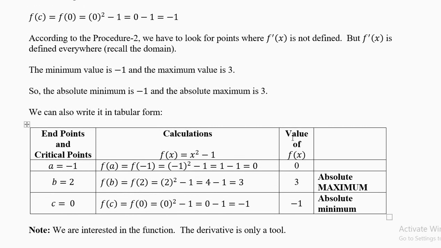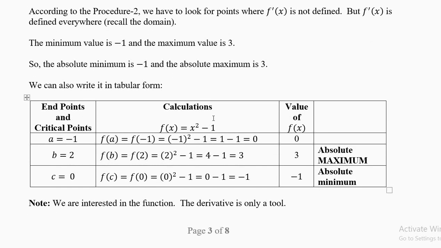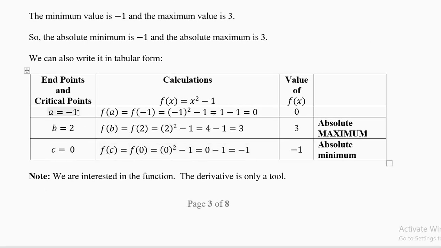Now let's look at the table. The table will make it easy for you. a equal to minus 1, b equal to 2. It is always given in the question. The critical points you have to calculate, and there is one critical point, c equal to 0. Sometimes there are more critical points also. Your first column has endpoints and critical points. So the endpoints are a comma b, a equal to minus 1, b equal to 2, and c equal to 0. We have done the calculation. Now do three calculations: one for a, one for b, one for c.